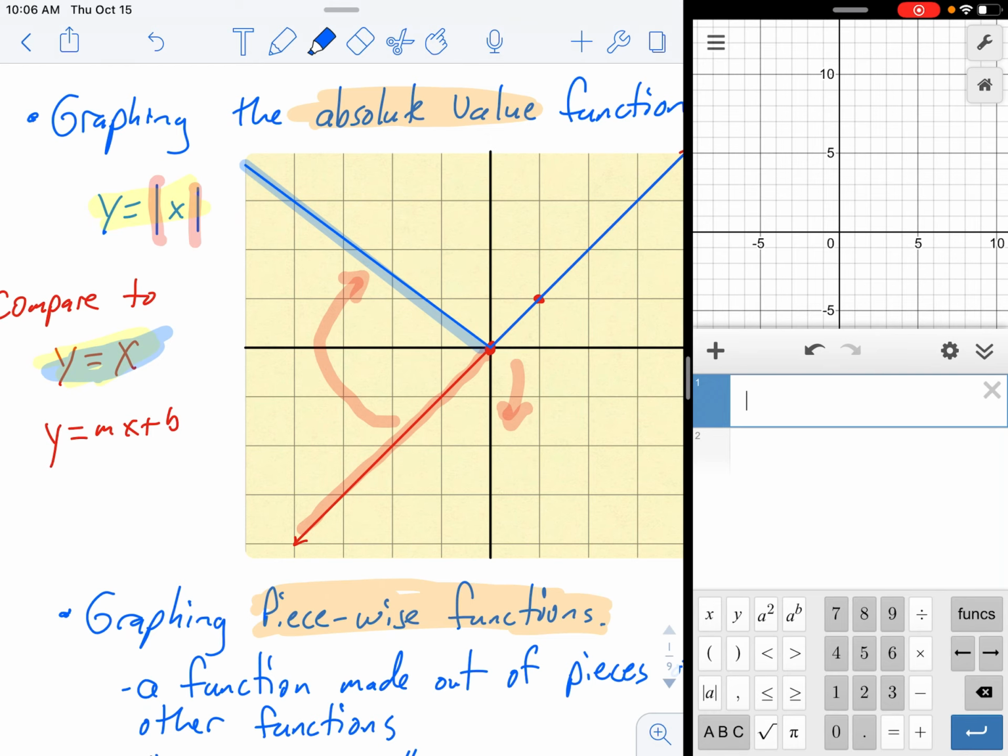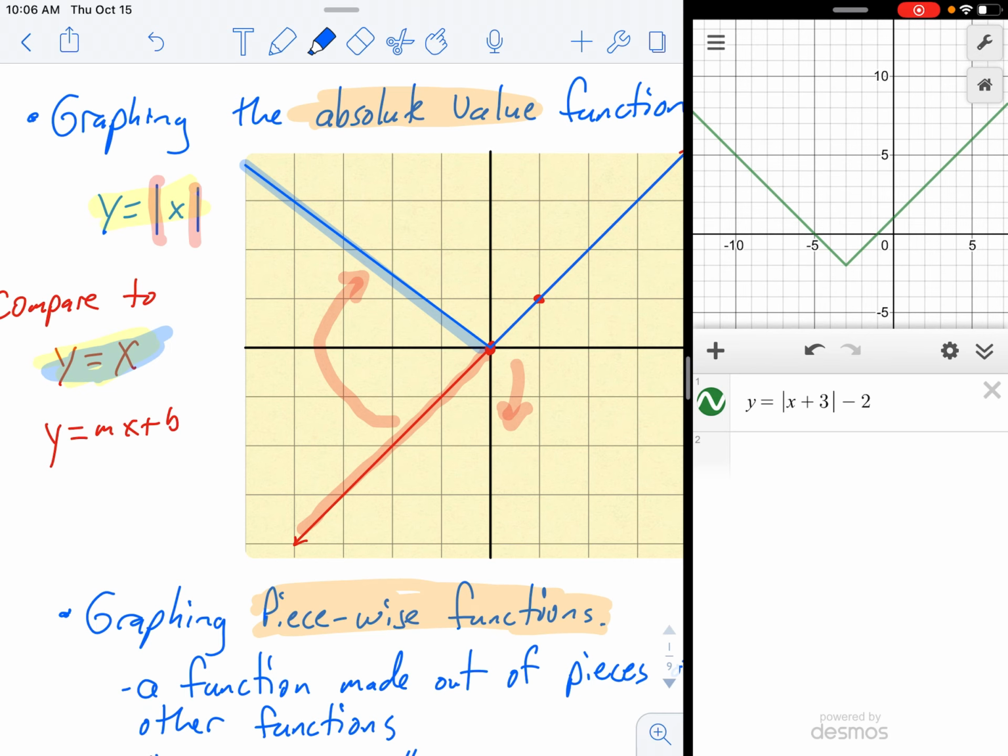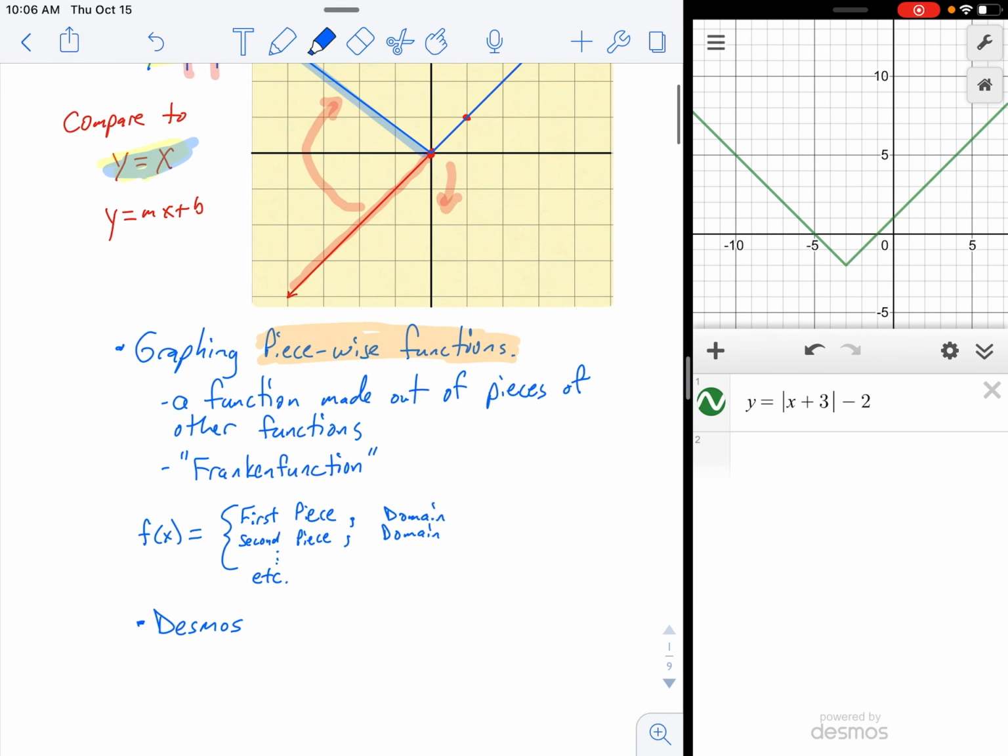When we're graphing these, we're going to use the Desmos calculator, y equals, and then there's an absolute value button. And then you can type in x, and then you can do other things like +3, -2, even outside, -2 out here. And it'll graph it for you, and then you can transpose that onto paper. So that's absolute value. Next is piecewise.